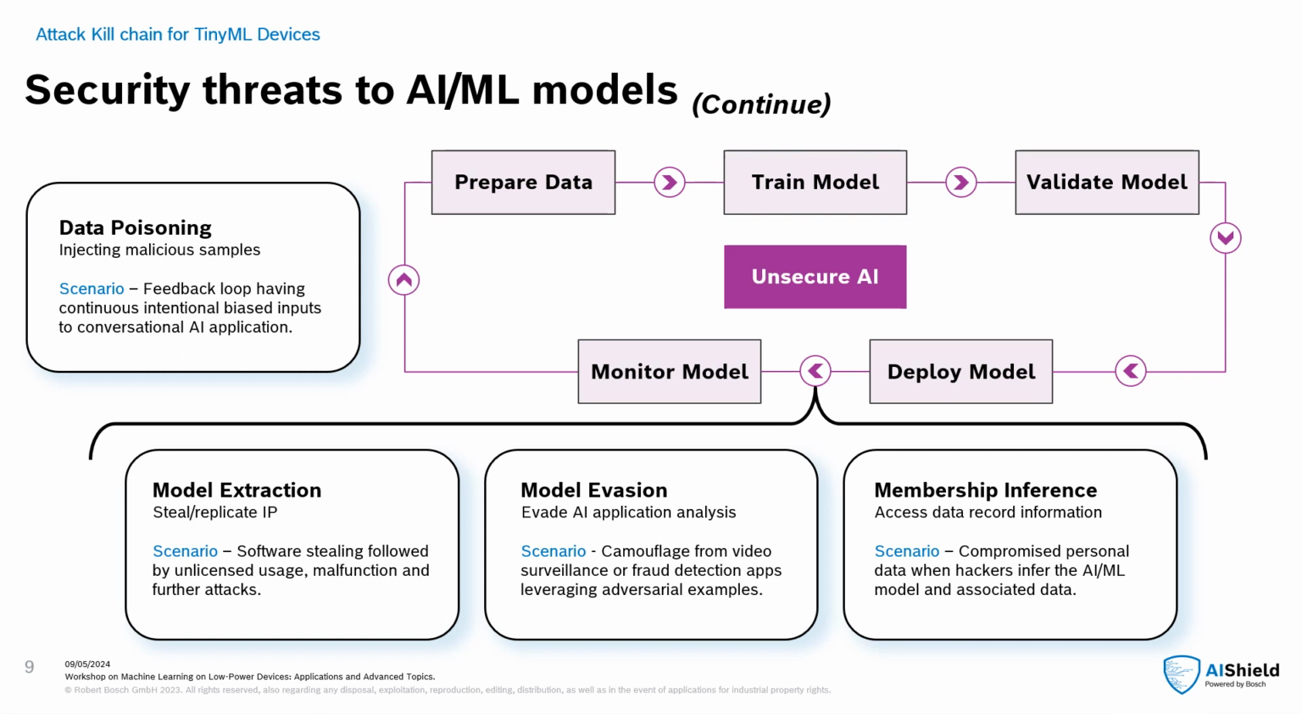Model evasion involves manipulating the model's input data in a subtle manner, causing it to make incorrect predictions while remaining imperceptible to humans. And membership inference, in which the attacker's aim is to determine whether specific data points belong to the training data of a particular ML model. This essentially reveals whether someone's information was used to train the model.